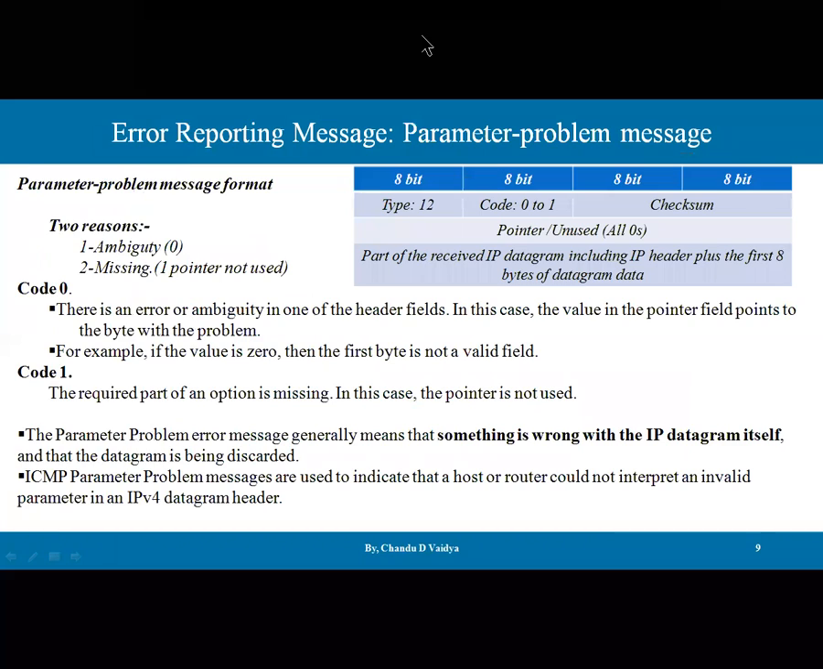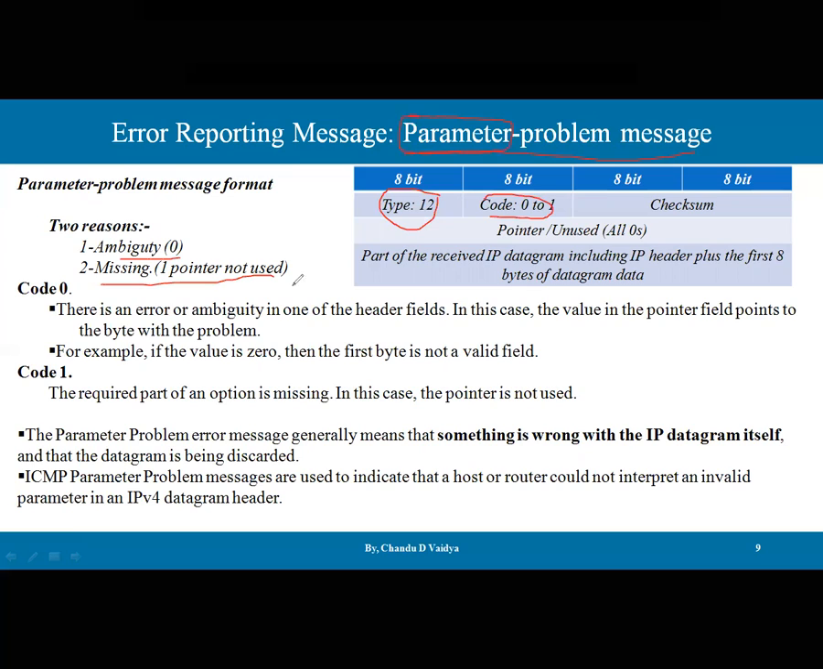And there is another message, and that message is the parameter problem message. So it is a parameter problem message itself, a field problem, not a datagram problem. Its type is 12, and there are two subcodes available. The very first is code 0, for ambiguity, and the second is code 1, for a missing option, where the pointer is not in use. So these are the two subcodes available.